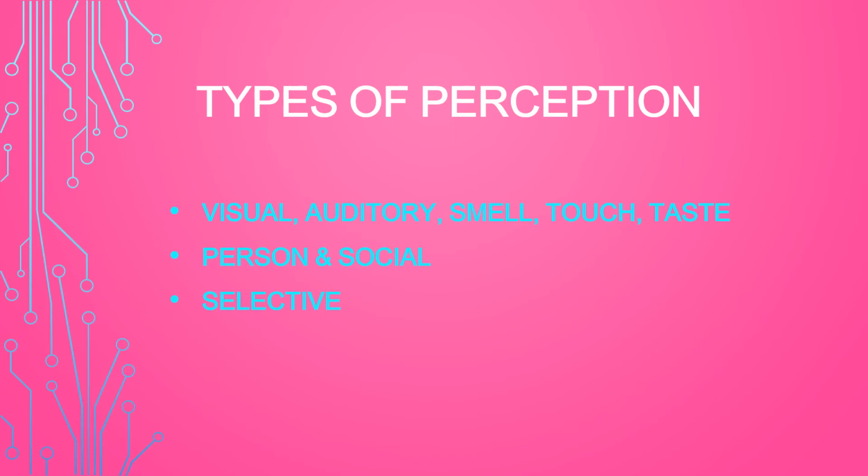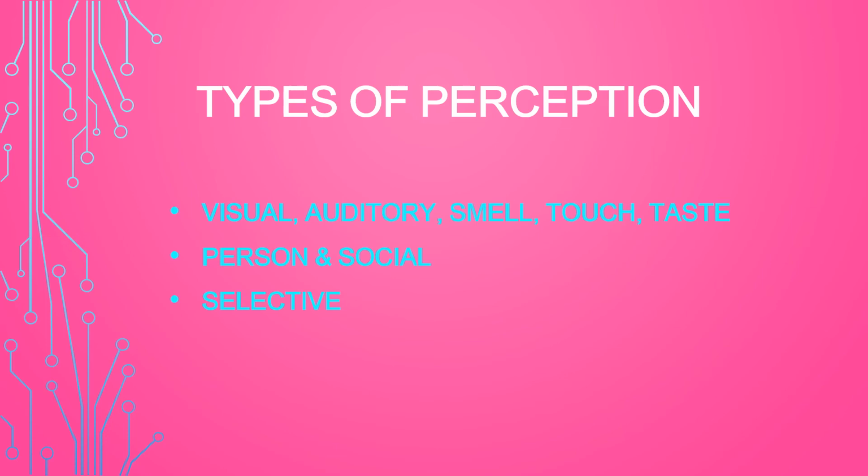Then there are also different types of perception in psychology. It includes person perception. It refers to the ability to identify and use social cues about people and relationships. So that is perception in relation to the person. Then comes social perception.